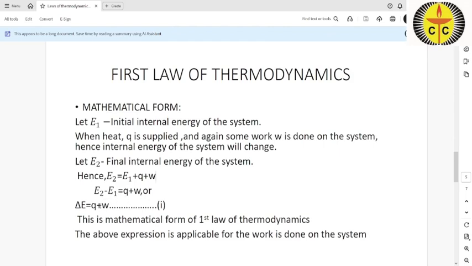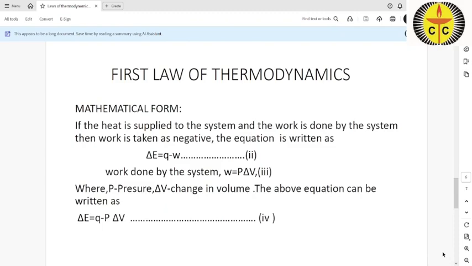What is E2 minus E1? This is the difference in internal energy, that is final internal energy minus initial internal energy. That means this is the change in internal energy. The change in internal energy is equal to Q plus W. So this is the mathematical form of the first law of thermodynamics.